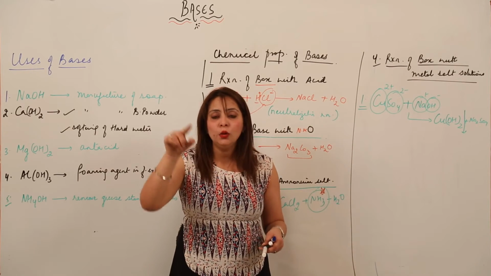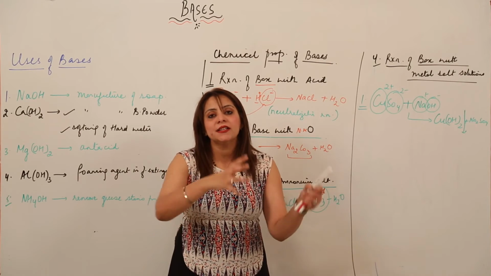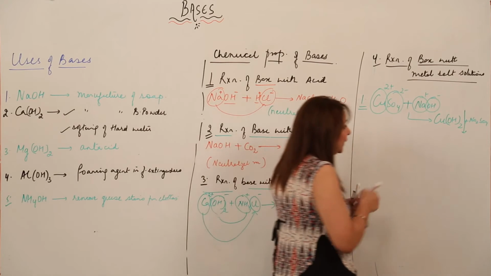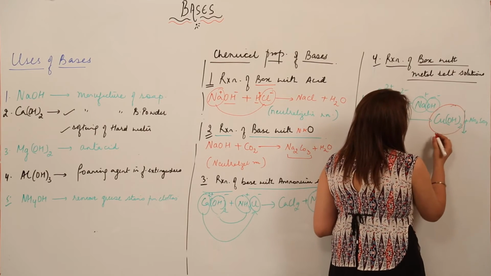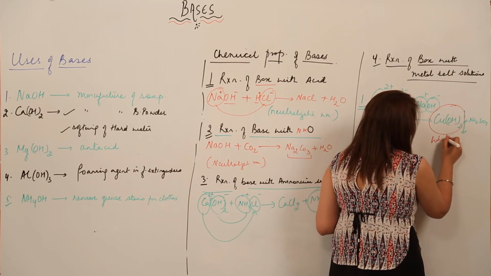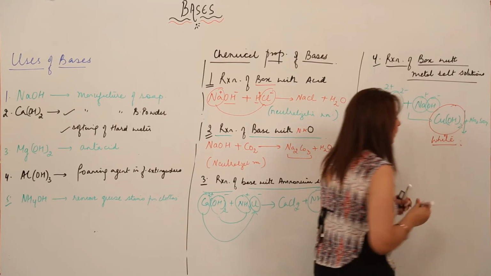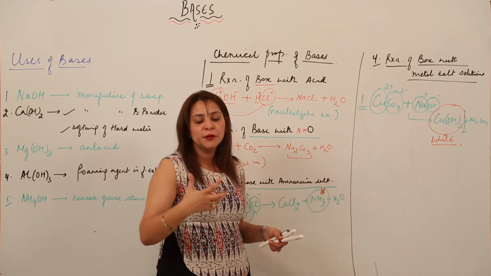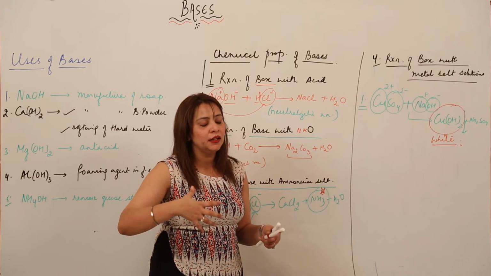And what does this down arrow indicate? It indicates that it is left behind, that means it is a precipitate. And it has a color too. So what is the color of this? It is white in color.